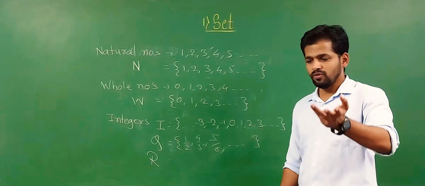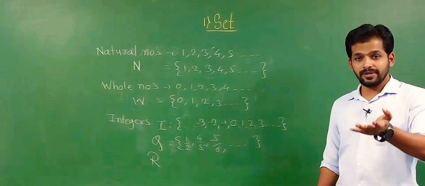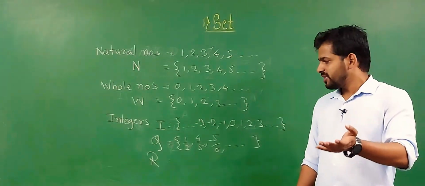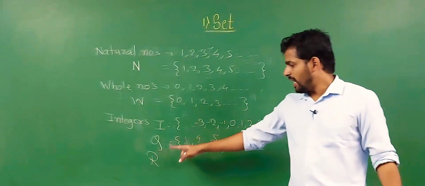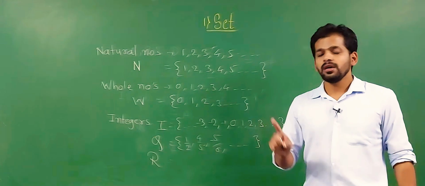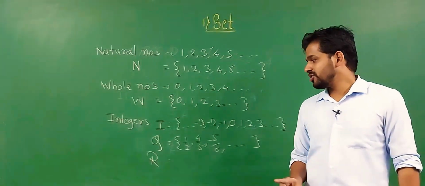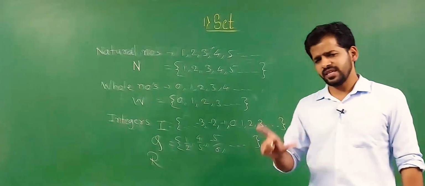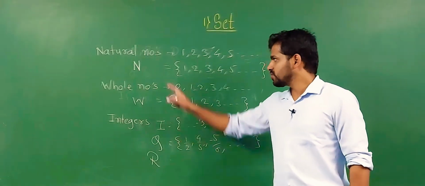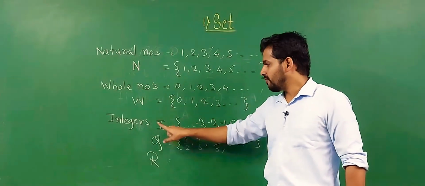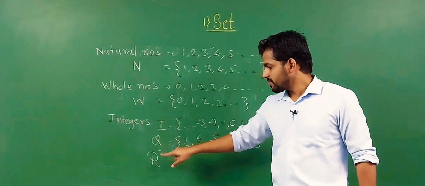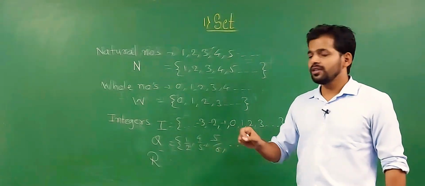If you want, open lesson number one, where integers and the definition of irrational numbers are given. So R means real numbers, a set of rational and irrational numbers; all numbers come in real numbers. So the standards are N for natural, W for whole, I for integers, Q for rational and R for real numbers.